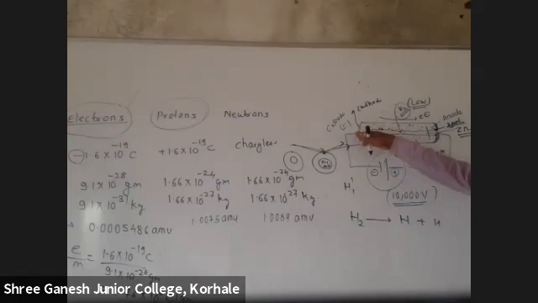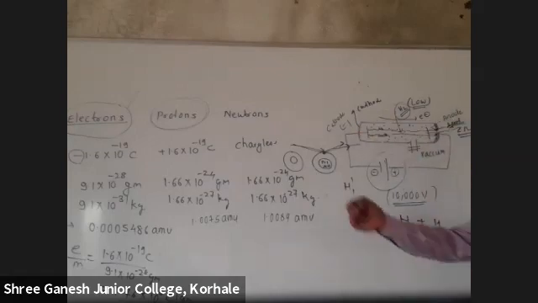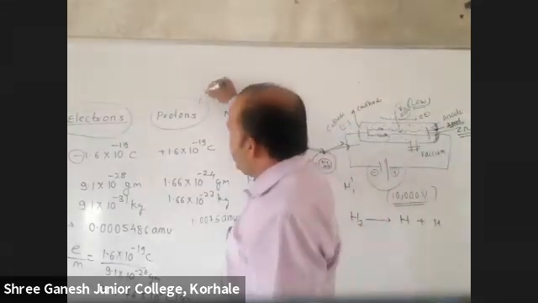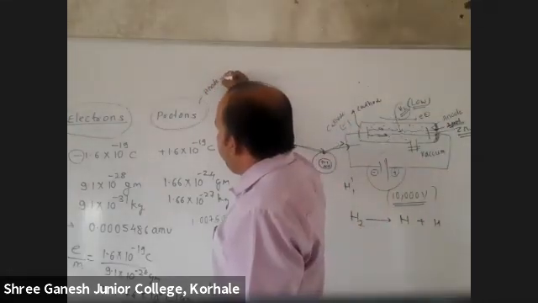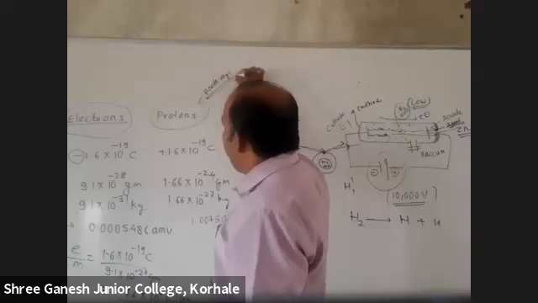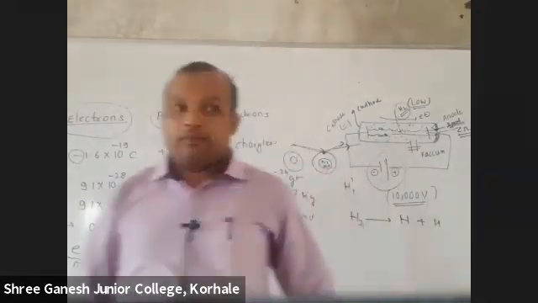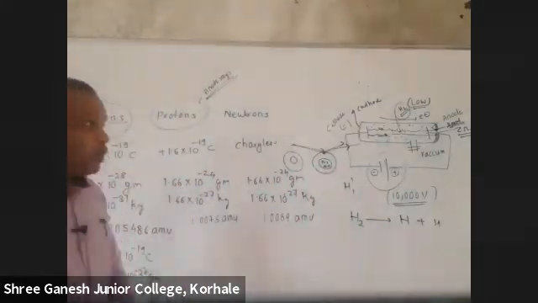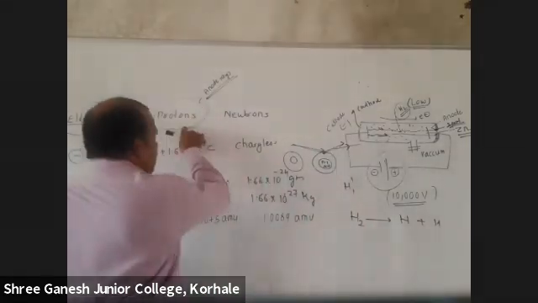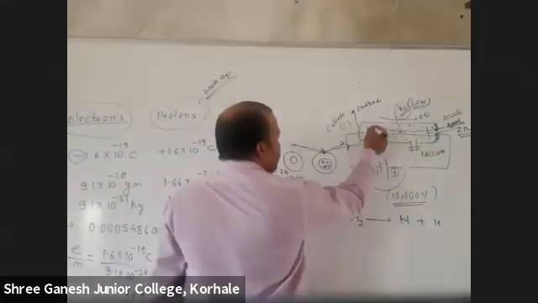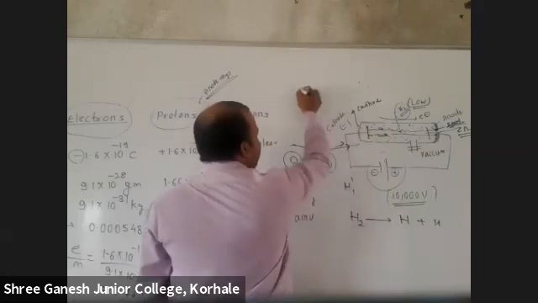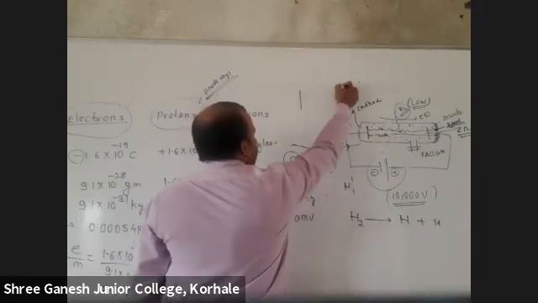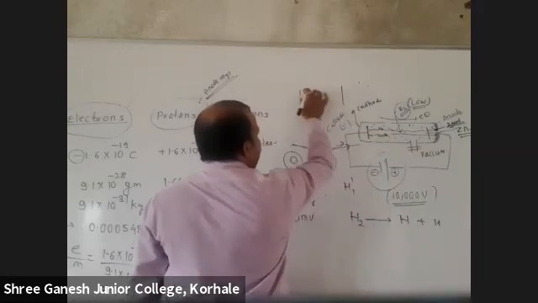Which side? The back of the cathode. Now rays are coming from there. So initially this was called anode rays. One more name was there. What was that? Canal rays. Because what Goldstein did, he took this cathode and this was the anode.